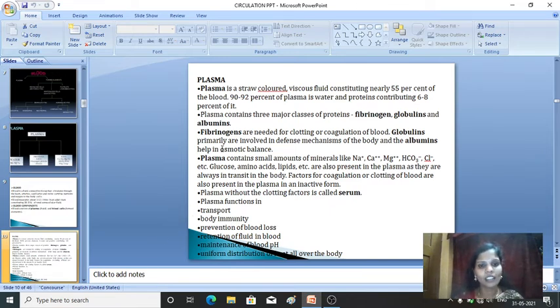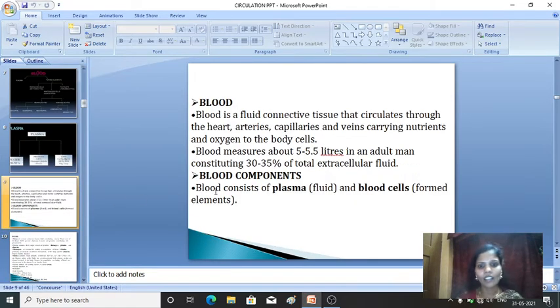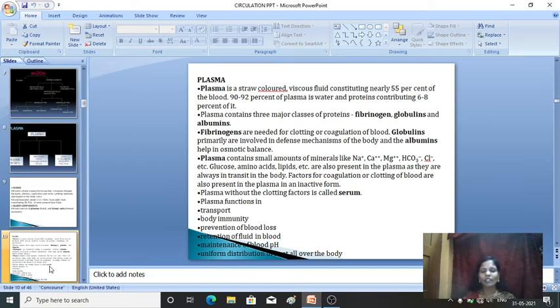So this is a complete description of the plasma, that is in the blood components. First we have discussed the plasma. In plasma, what you have to keep in mind: the definition of plasma and the components of plasma. That is, plasma is mainly made up of three types of proteins: fibrinogen, globulins and albumin. Then come the functions of the plasma. Then you have to keep in mind the function of serum. Plasma without clotting factor is called serum.